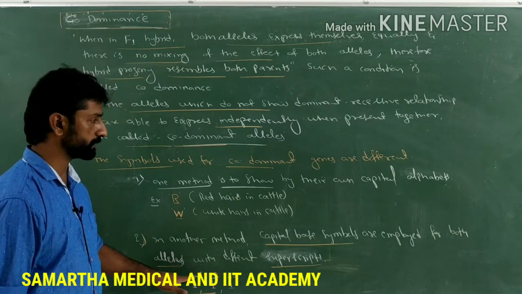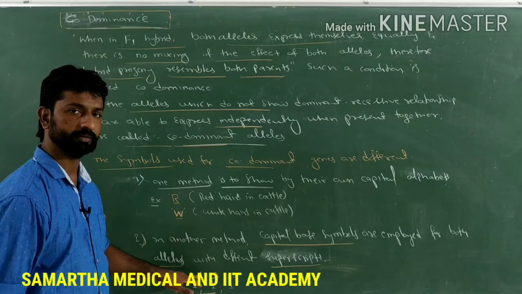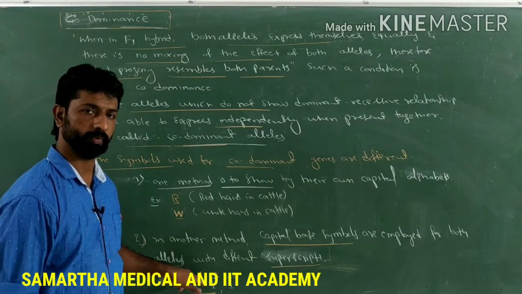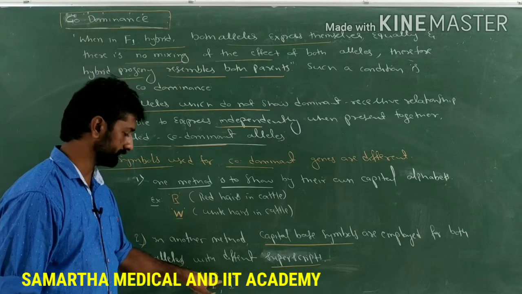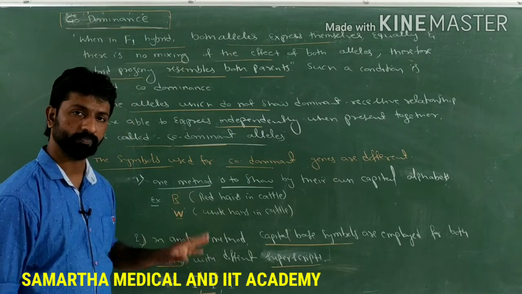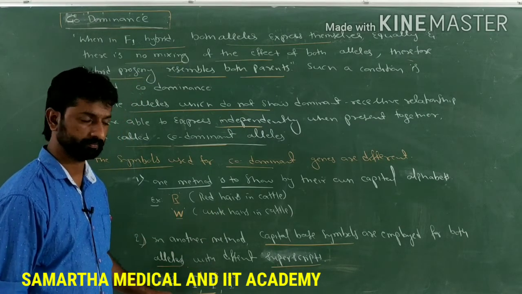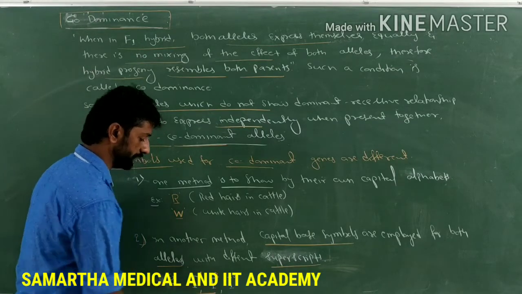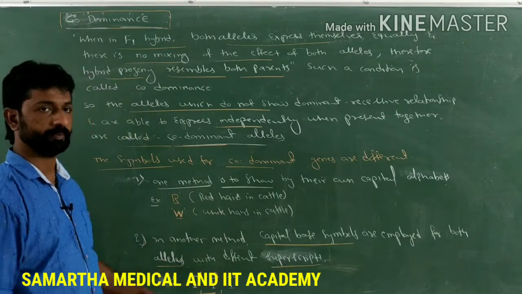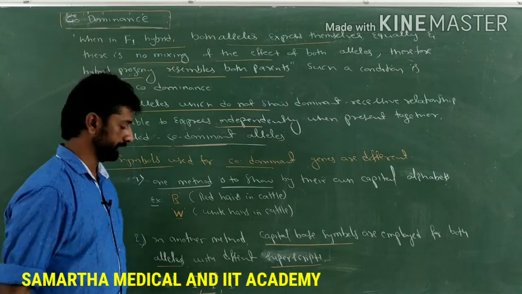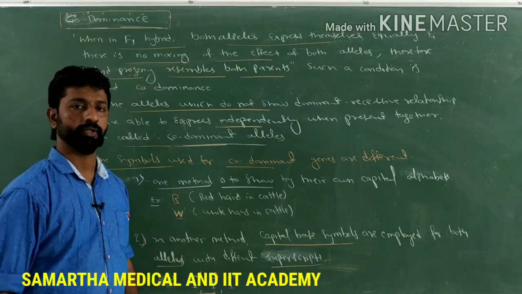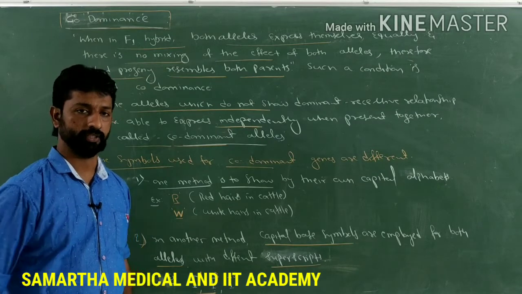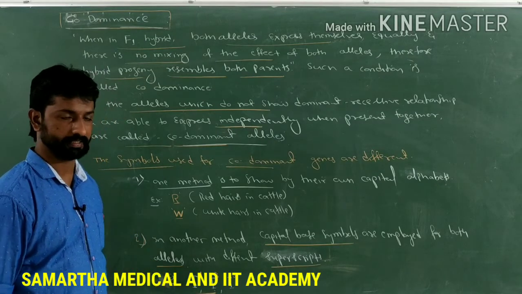When A is present along with another A, the A group will be produced. When B is present with another allele of the same type, that is IB, only B group will be present in the blood. But when both are present together, both get expressed and the blood group will be AB. These two are dominant and expressed together independent of each other, so they are codominant alleles.